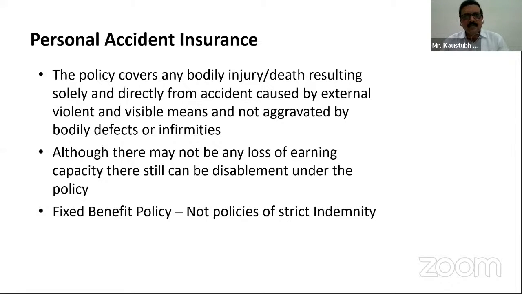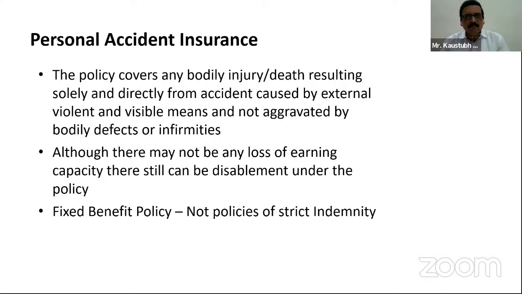So the policy covers any bodily injury or death resulting solely, please remember, solely and directly from accident caused by external, violent and visible means, and not aggravated by bodily defects or infirmities. Second one, although there may not be any loss of earning capacity, there still can be disablement under the policy.